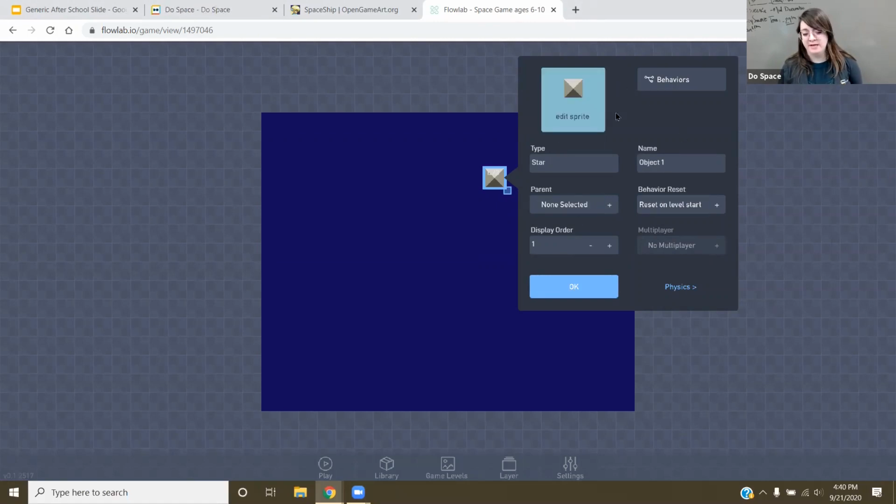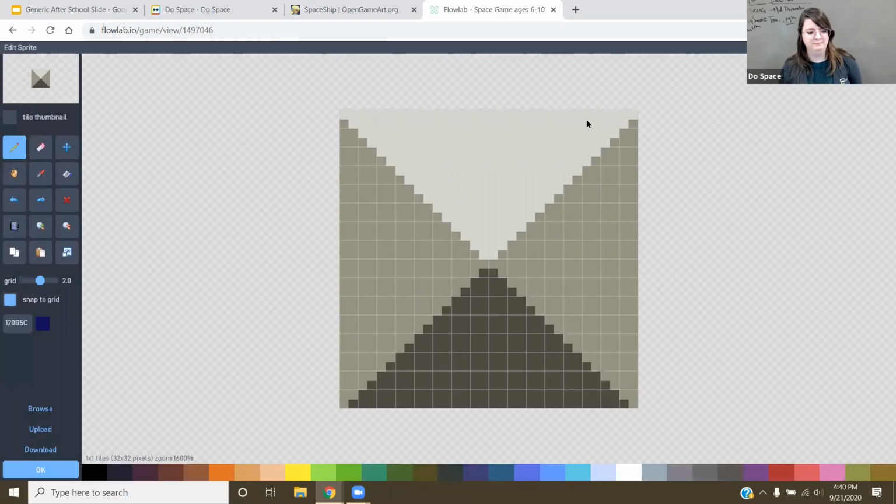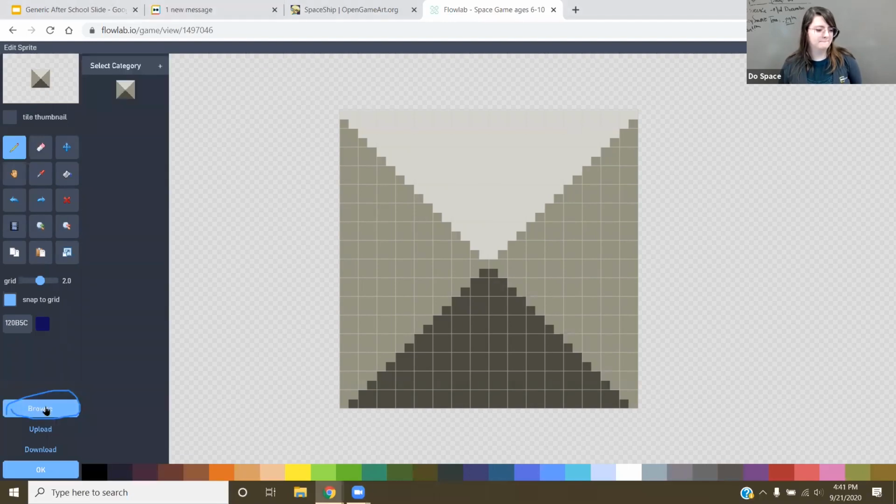If you thought edit sprite, that's correct. So I'm gonna edit sprite. And then in the lower left over here, I'm gonna click browse, and then select category. I'm gonna do pixel objects.